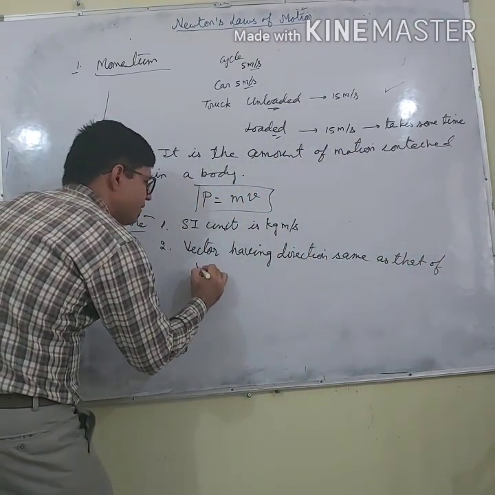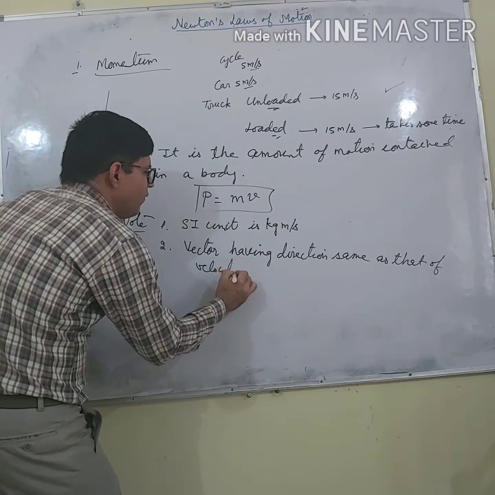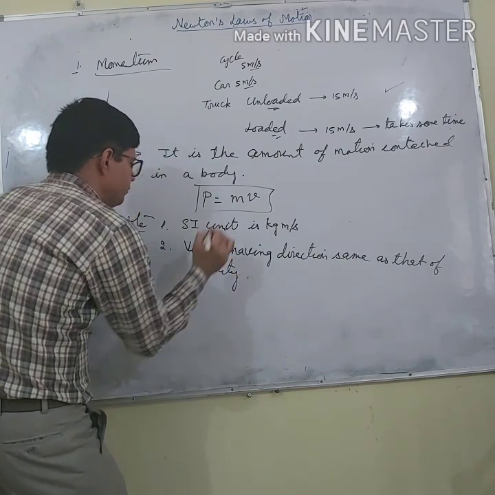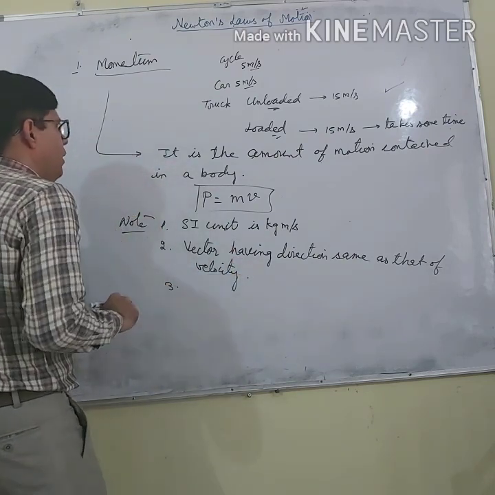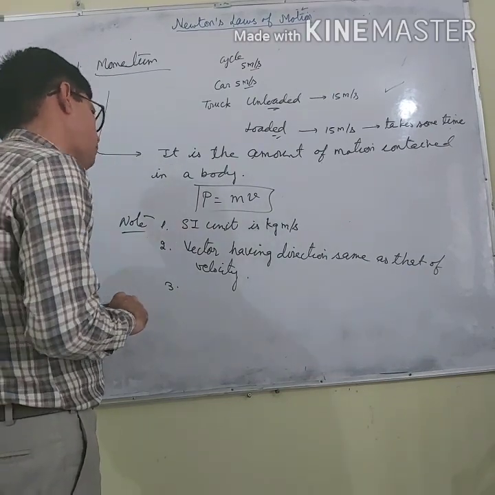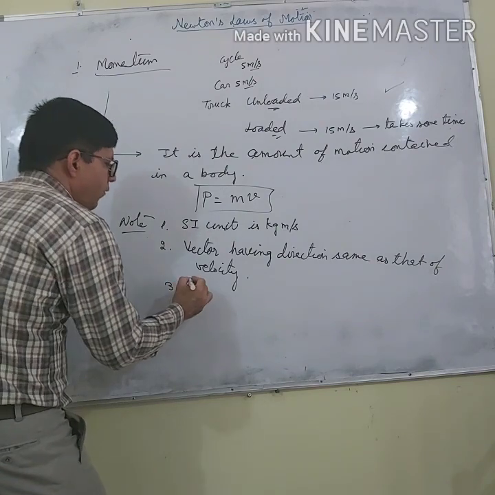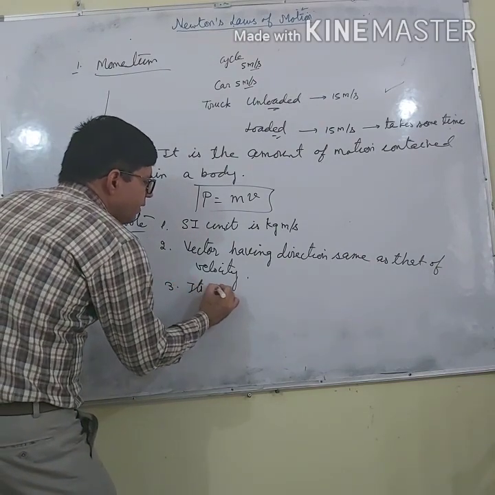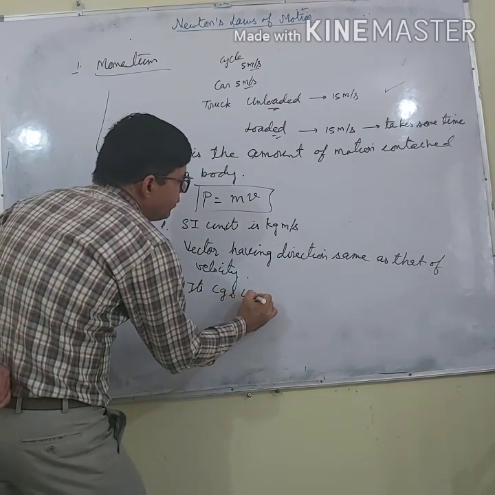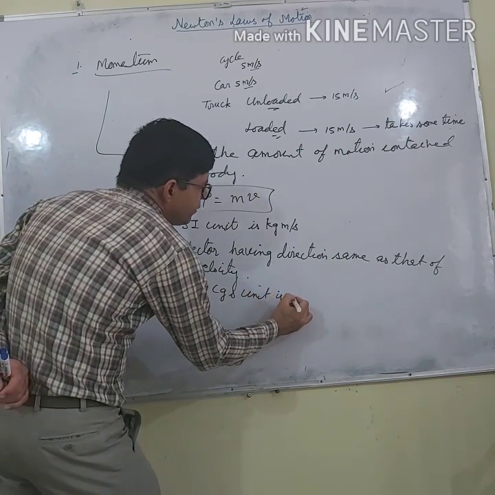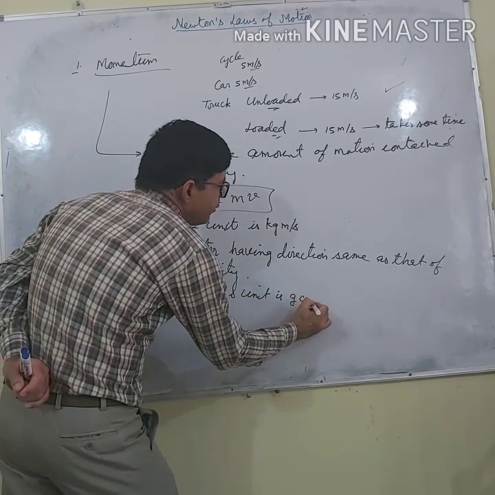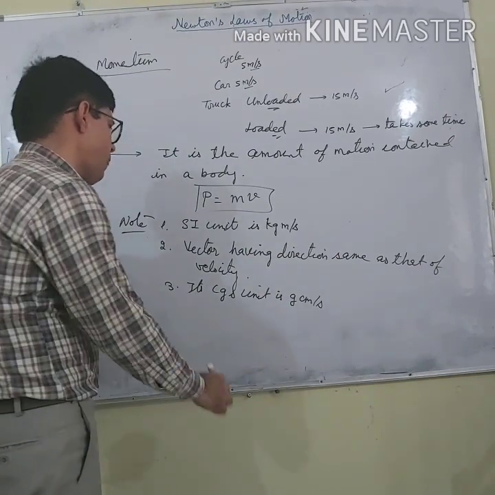The next point: its CGS unit is gram centimeter per second.